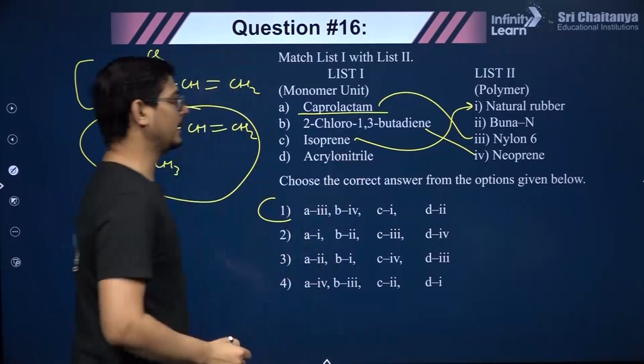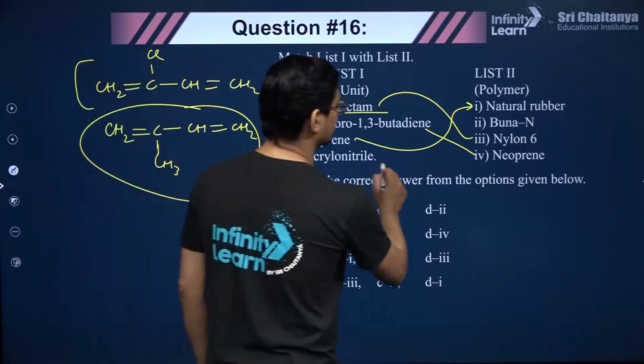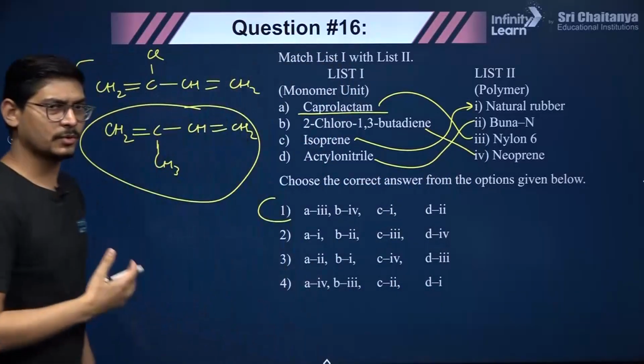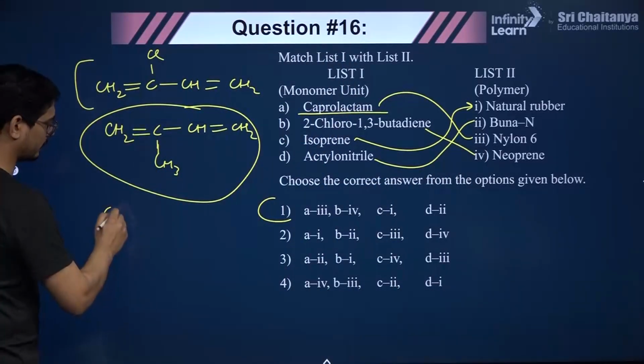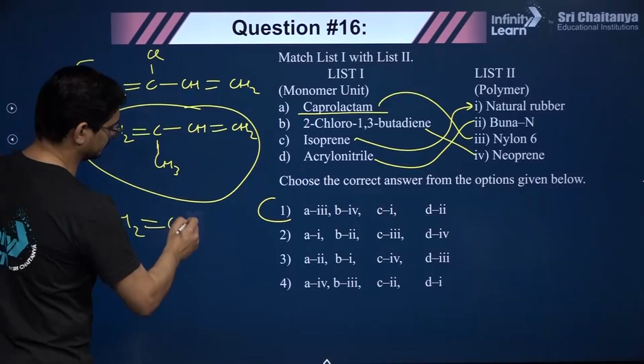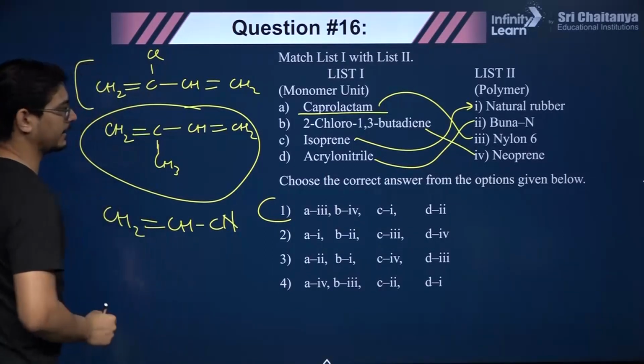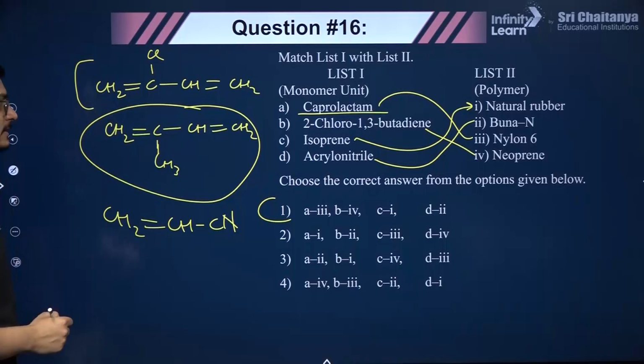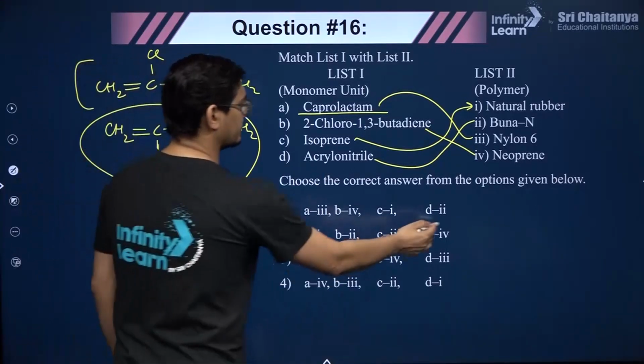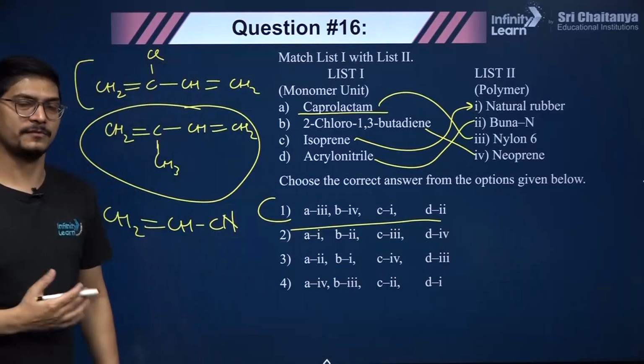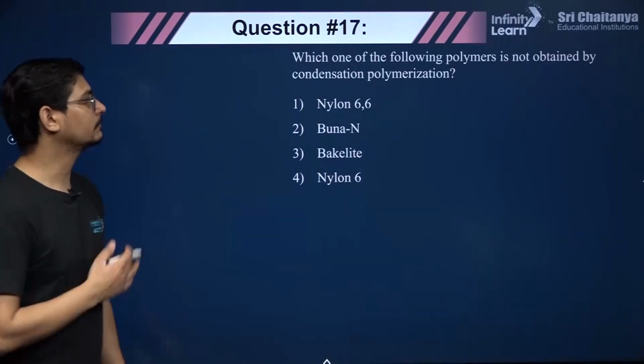And acrylonitrile is one of the monomers in Buna-N, right? Which is a copolymer of butadiene and acrylonitrile. So acrylonitrile is this, CH2=CHCN. So that is a component of Buna-N. So that is the correct answer. So please remember the monomers, names and structures of all polymers in this chapter.